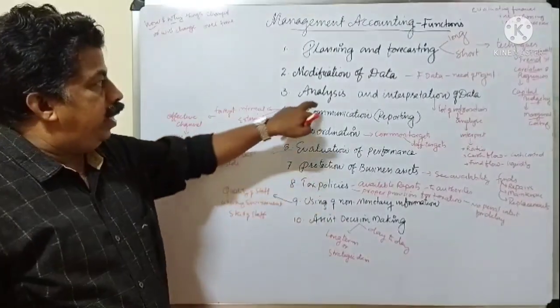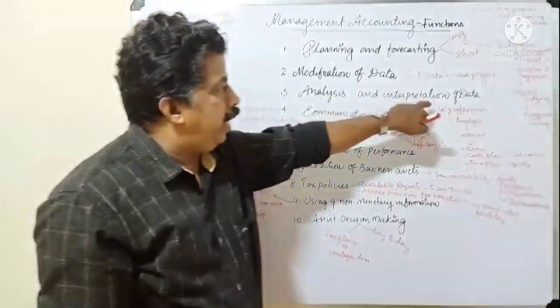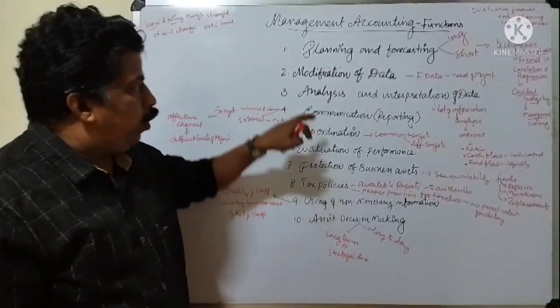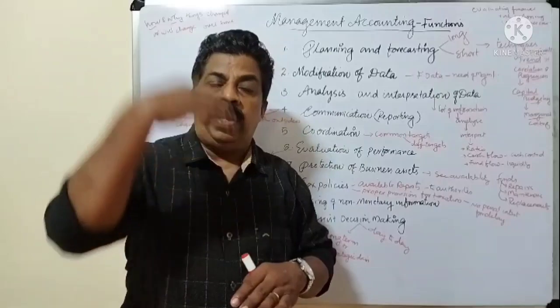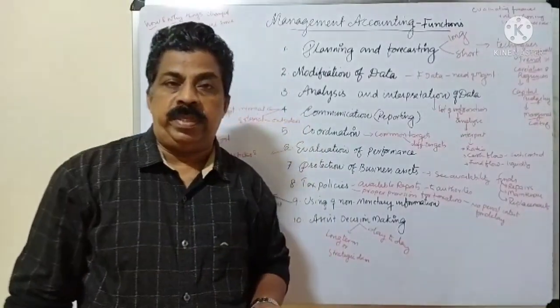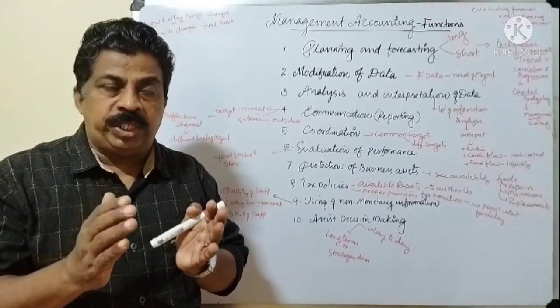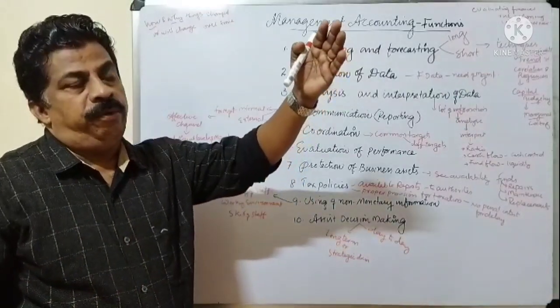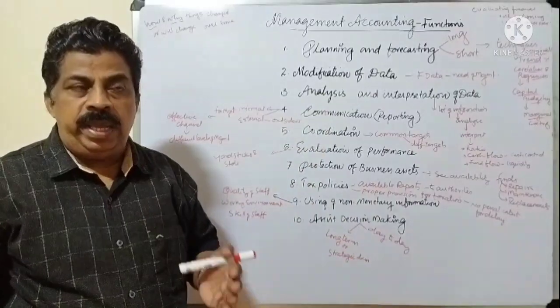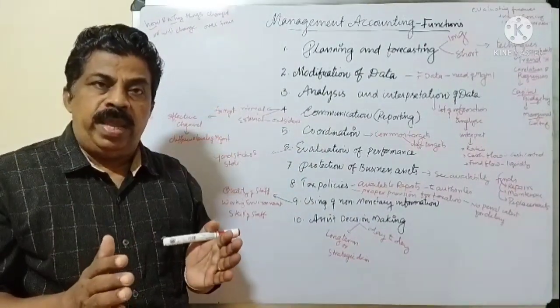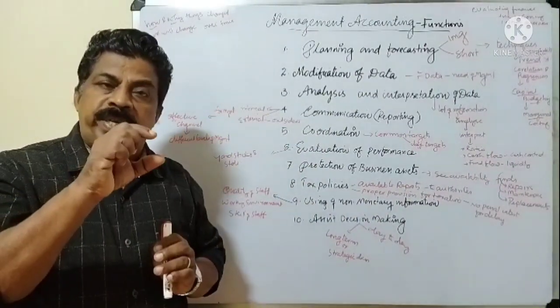Then another function is analysis and interpretation of the data. According to this function, we get a lot of information from financial departments or cost departments. So the management accountant has to see the facts and figures over many items, analyze each item, and interpret.